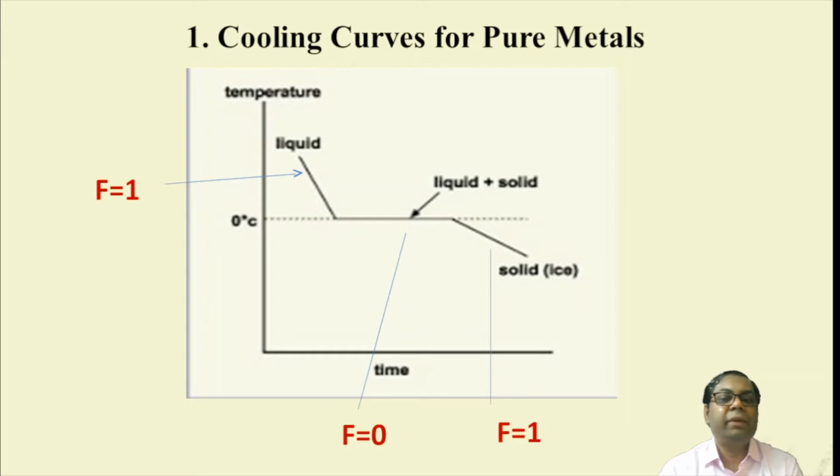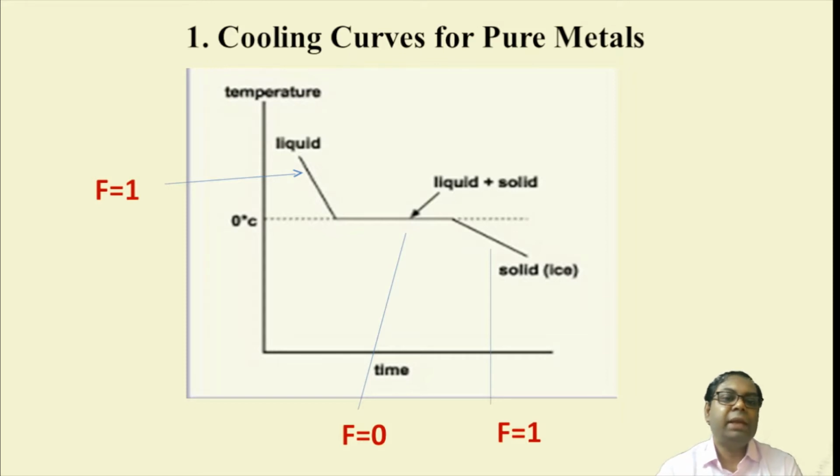That is, for a solid material, in the case of ice over here, when we provide some amount of heat energy, it will start melting, as we know, only at 0 degree centigrade. Until the entire mass of the ice is completely converted to pure liquid, there will be no change in temperature, although we are putting heat on it.